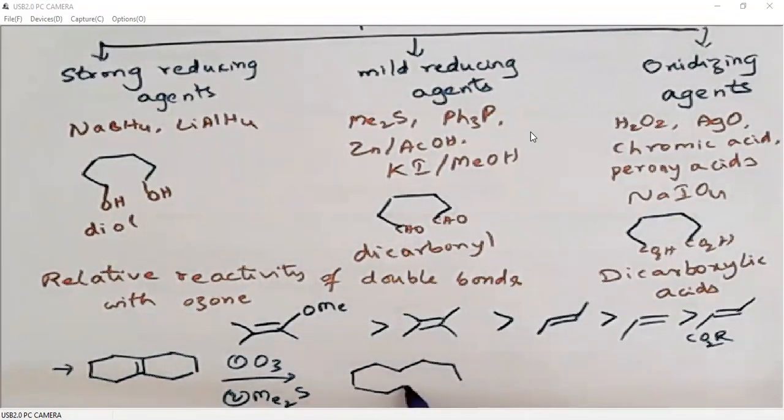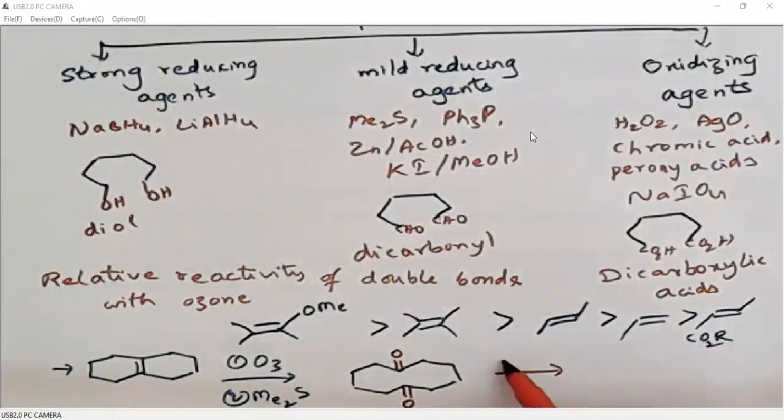It is a dicarbonyl, right? A carbonyl here, a carbonyl here, because it is a mild reducing agent. Of course, the product will be ketone, so there is no use of using oxidizing agents. It is a mild reducing agent, so we will get ketone.